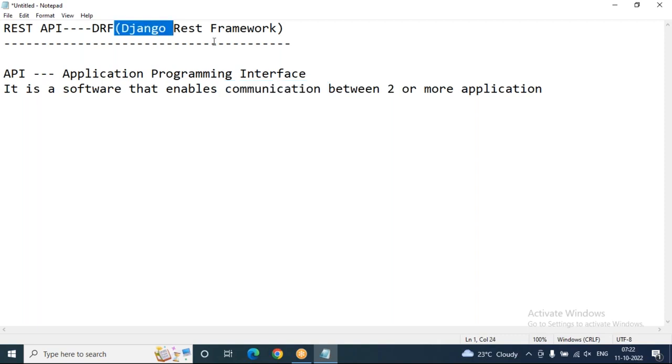You have to install Django REST framework separately, just like creating a virtual environment and installing Django when creating a Django project. Without the Django REST framework installation, we can't create APIs.